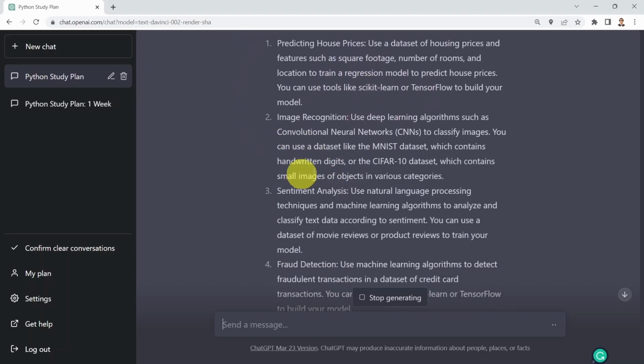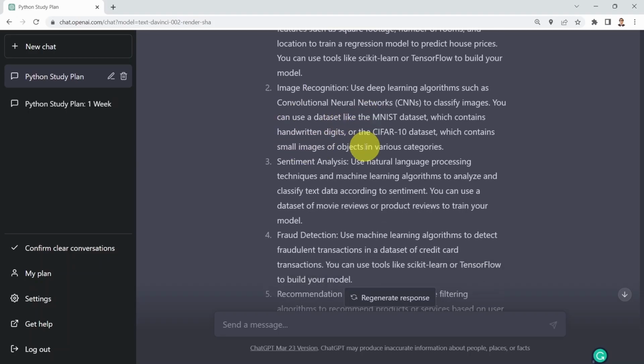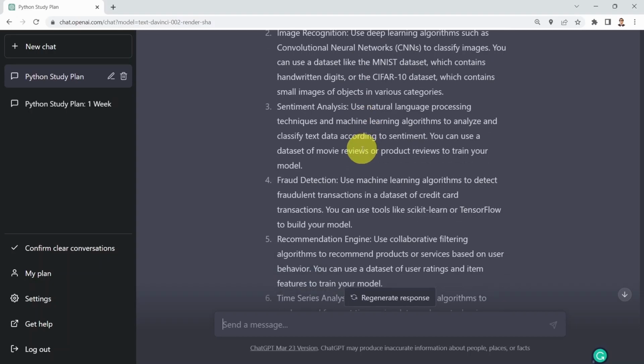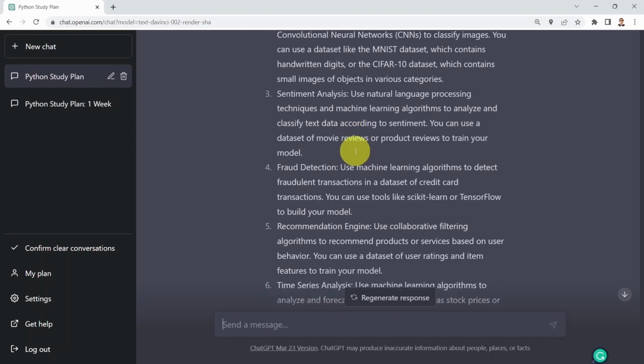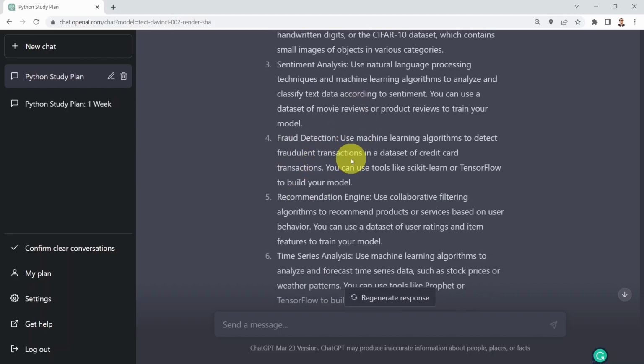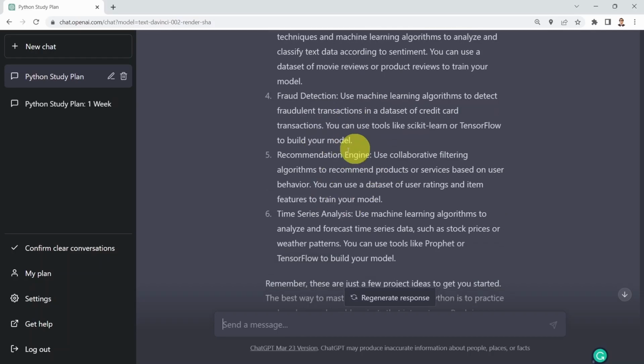You can also cover image recognition, so you can learn about convolutional neural networks to classify images. You can also develop projects related to sentiment analysis or NLP, natural language processing. You can also have some examples related to finance and the banking sectors, such as fraud detection. Here, I'll give you an example as well of a recommendation engine, similar to the Netflix recommendation engine, for example, and Amazon, of course. And then finally covering time series analysis, such as predicting stock prices or weather patterns, which is again a really powerful and very good answer.